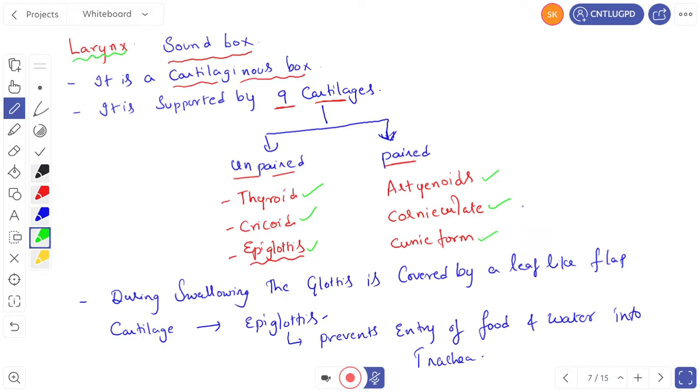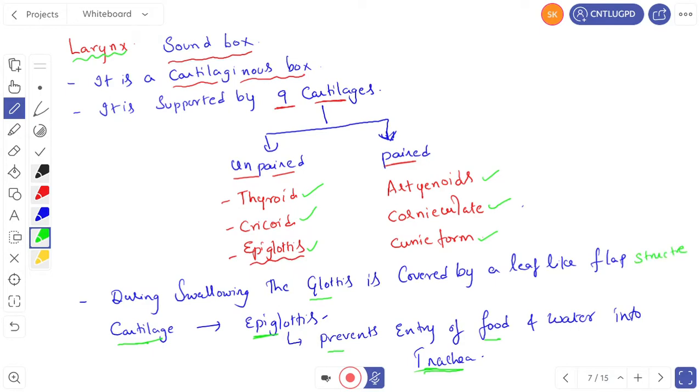These are paired cartilages. During swallowing, the glottis is covered by a leaf-like flap cartilage called the epiglottis. This epiglottis prevents entry of food and water into the trachea. So what is the function of this epiglottis?